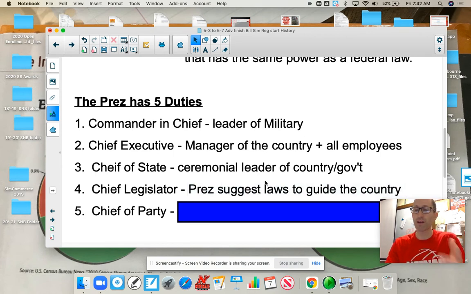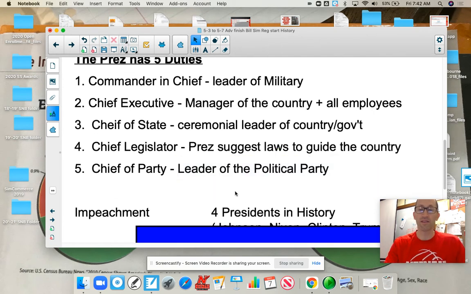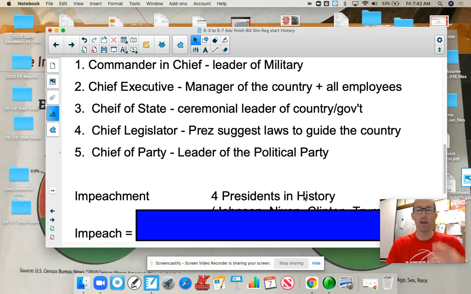Chief legislator, the president's job is to lead the country, guide the country in lawmaking. So we have Joe Biden, who's going to open up the country more to immigration. He's going to deal with COVID-19. So what have we seen? We've seen laws to reduce the limits of immigration and get people in the country, and also to deal with COVID. Chief of party, this is the leader of the political party. So Biden's a Democrat. He's the leader of the Democrats.